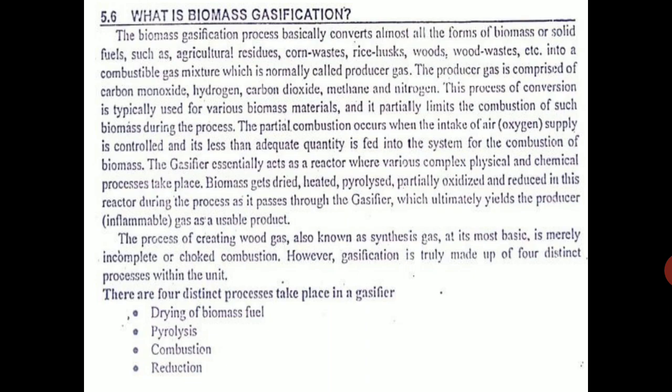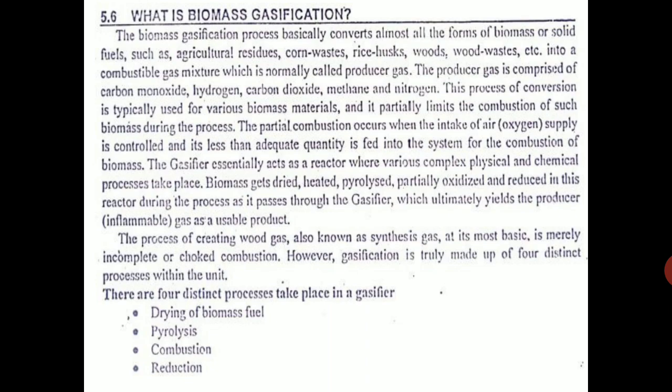This process of conversion is typically used for various biomass materials, and it partially limits the combustion of such biomass during the process. It is not totally burning. Totally burning will not produce CO, it will produce CO2. The partial combustion occurs when the intake of air is controlled and a less than adequate quantity is fed to the system for the combustion of biomass. So whatever amount of air is required for complete combustion, that much is not supplied. Less amount is supplied. The gasifier essentially acts like a reactor where various complex physical and chemical processes take place.